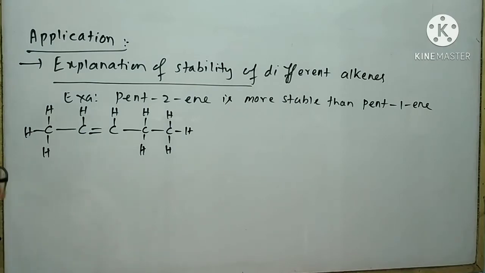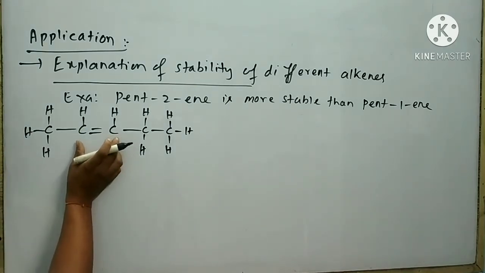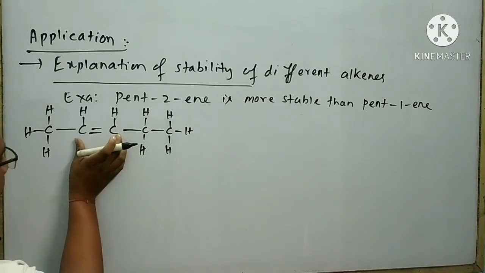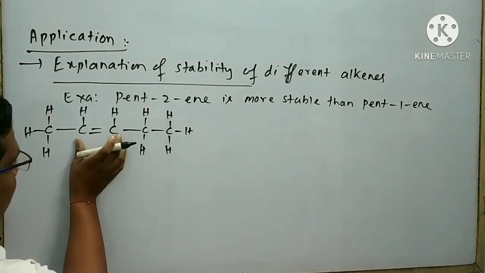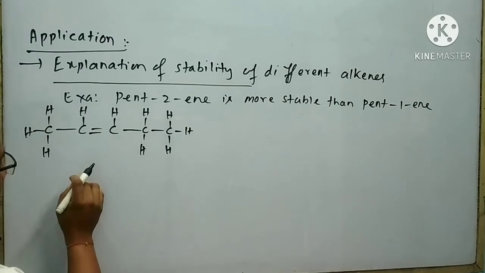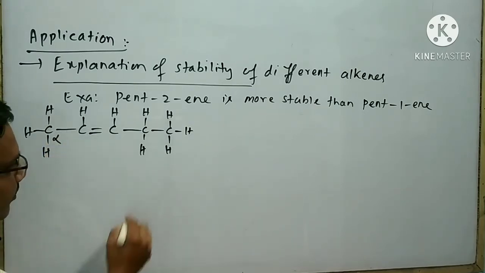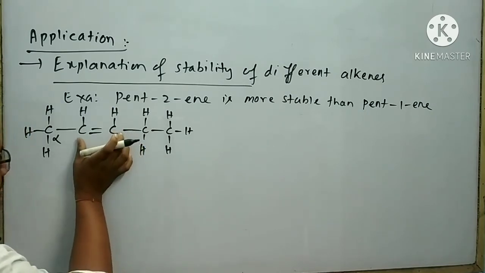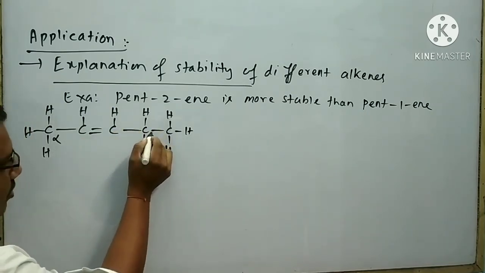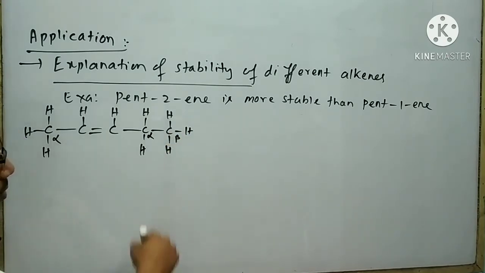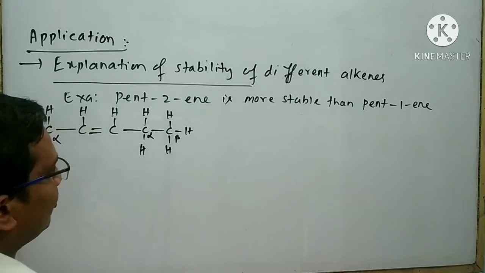Look at that. In Pent-2-ene, a double bond is present, and there are also a large number of alpha hydrogens. This is your double bond position. If I think about this carbon, then this carbon is said to be alpha carbon. With respect to this double bond, this carbon is also alpha, and this carbon is beta carbon. If another carbon is present, then it is said to be delta carbon.